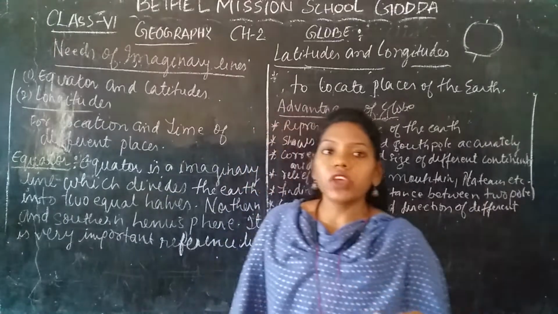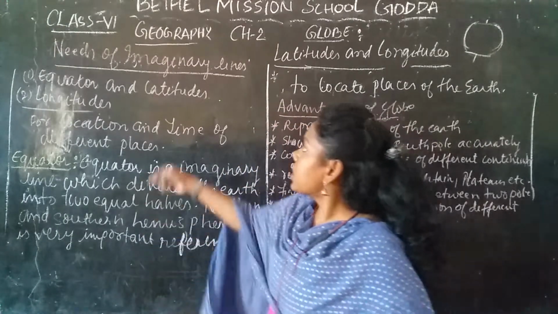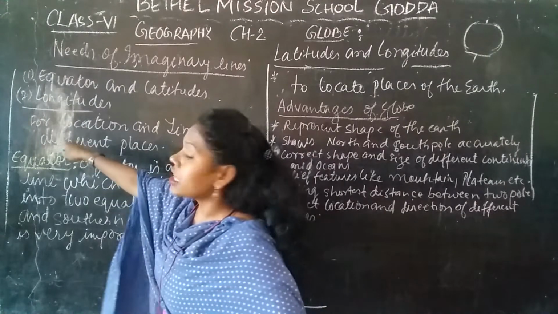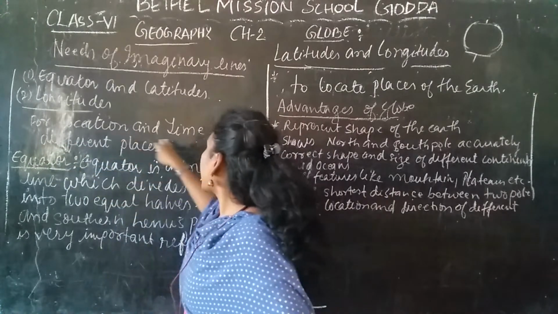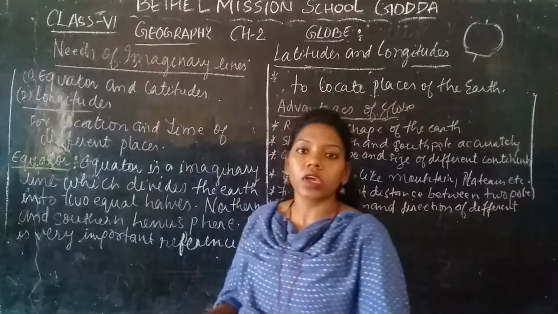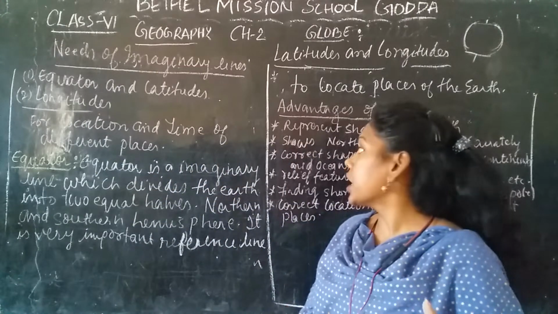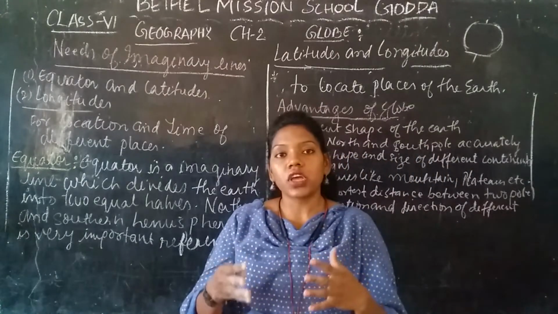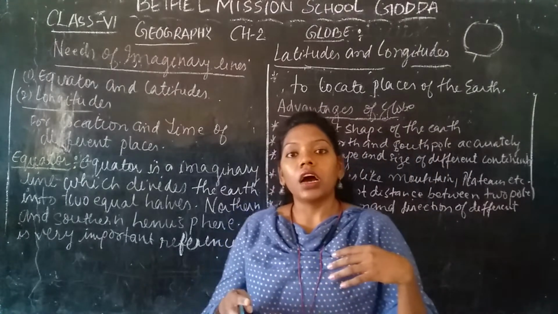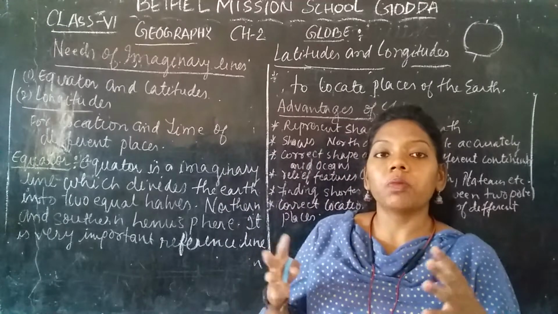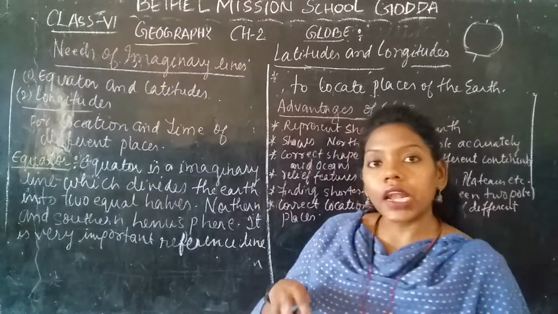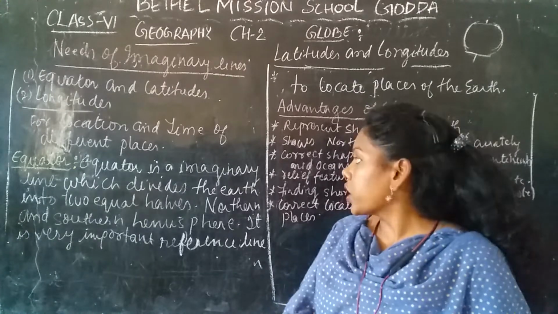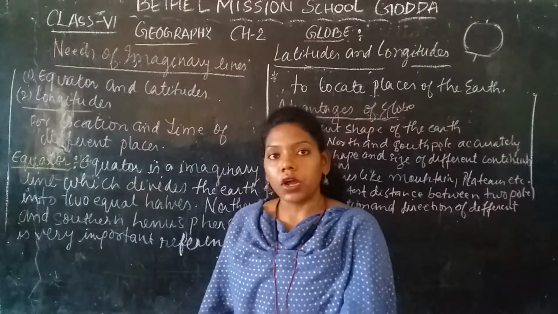The need of these imaginary lines is that they make it easy to find the location and the time of different places. They help us to locate different places, and also to know what time it is, whether day or night, in those places. That is what these imaginary lines are for. First of all, we will talk about the equator.